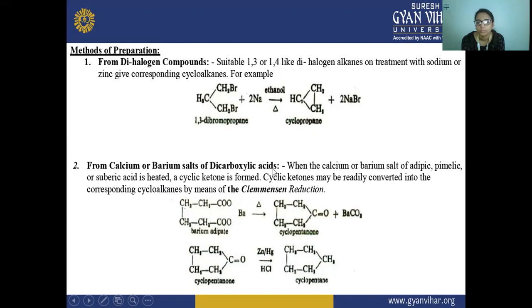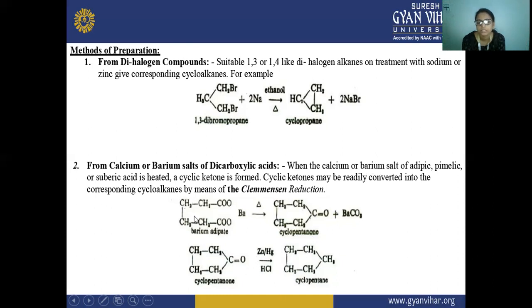So the process used here is the Clemmensen reduction. When this calcium or barium salt of adipic acid, this is barium adipate, or the pimelic or suberic acid salt, is heated, a cyclic ketone is formed. And the cyclic ketone may be readily converted into the corresponding cycloalkane by means of Clemmensen reduction.